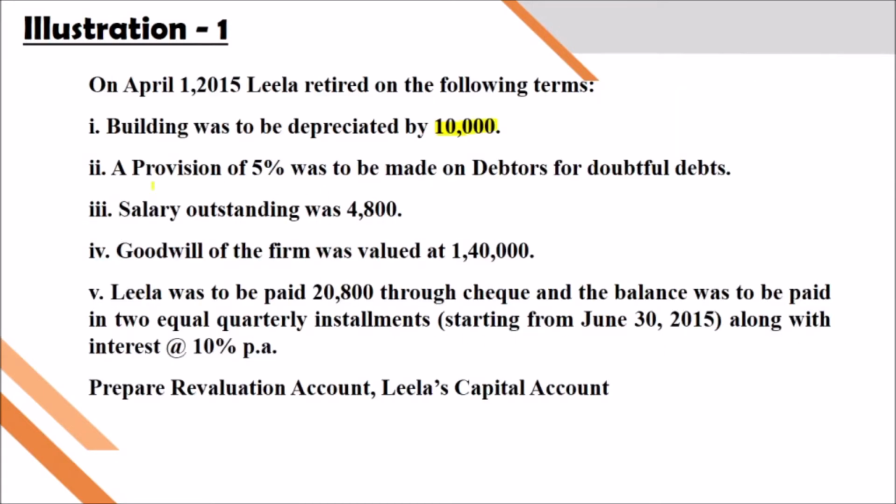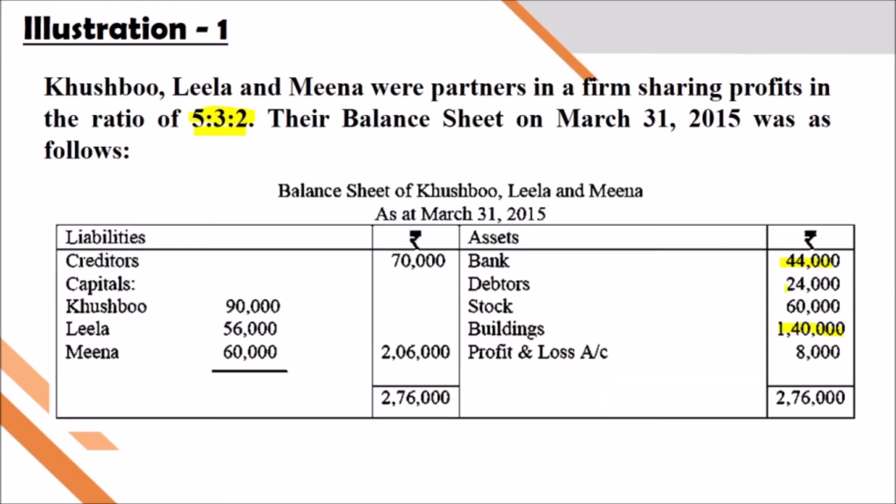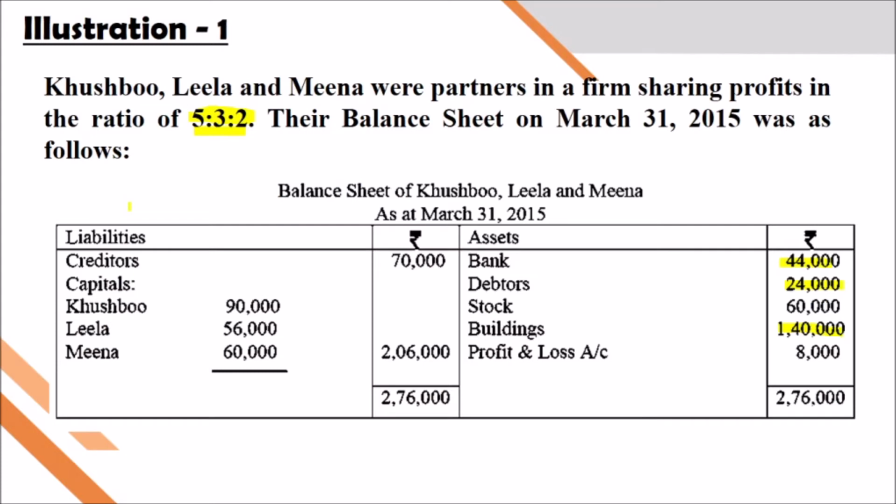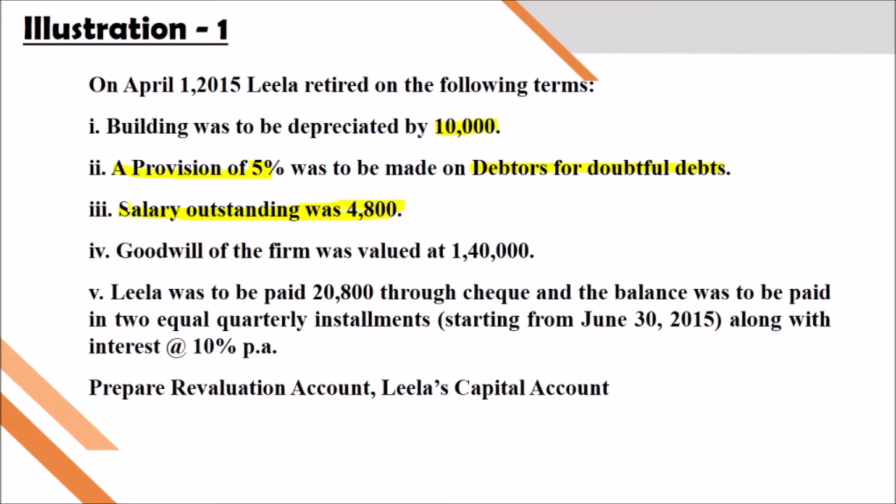And the next one is provision for debtors. 5% has to be made as doubtful debt. So the debtors value is 24,000. 24,000 into 5%, we have to show on the debit side of revaluation. And there is a salary outstanding in that year, 4,800. You know very well, outstanding expenses are a liability, and it must be shown on the debit side of revaluation.